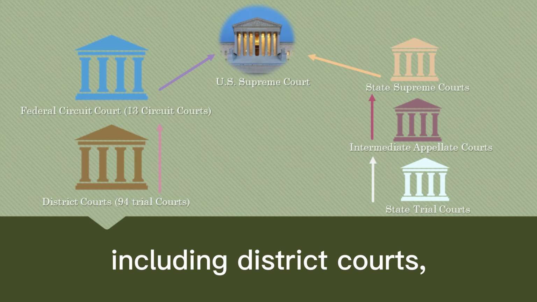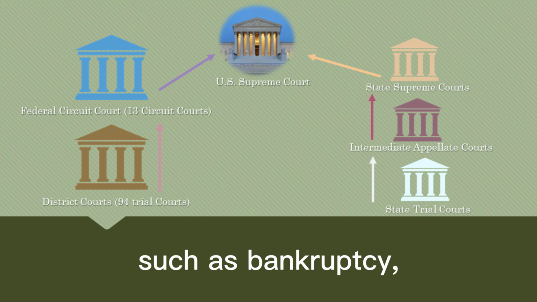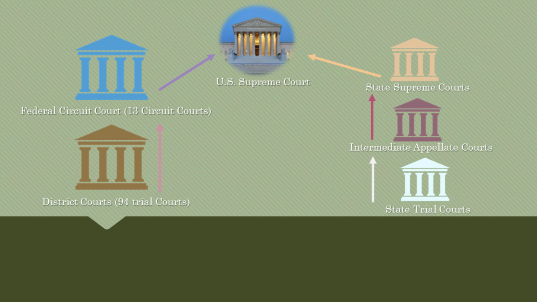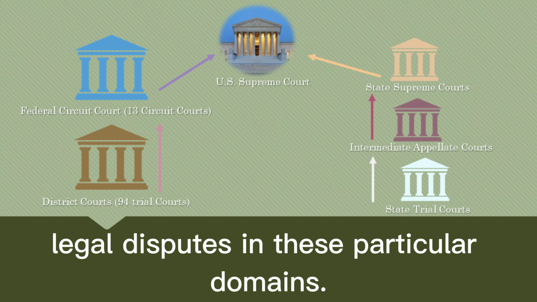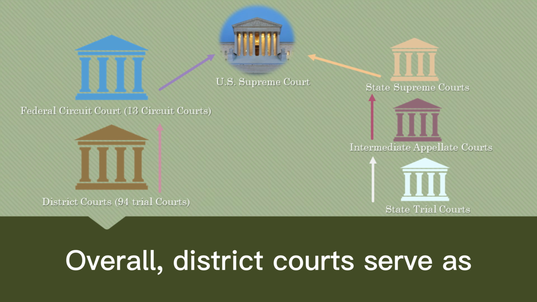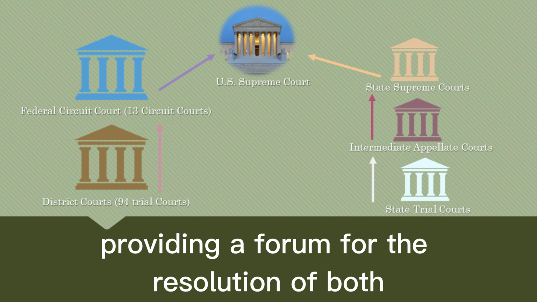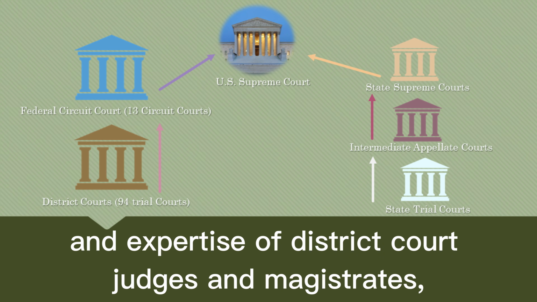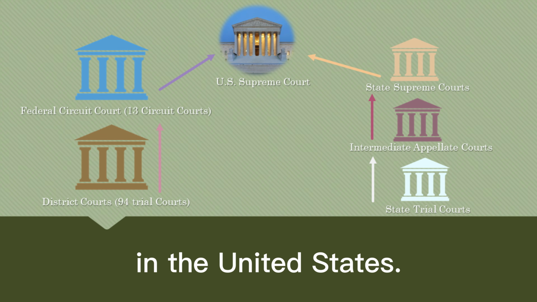Federal trial courts, including district courts, have jurisdiction over specific subject areas such as bankruptcy, tax, claims against the federal government, and international trade. This specialization allows for a more focused and nuanced approach to resolving legal disputes in these particular domains. Overall, district courts serve as the backbone of the federal court system, providing a forum for the resolution of both civil and criminal cases. Through the dedication and expertise of district court judges and magistrates, justice is upheld and the rule of law is maintained in the United States.